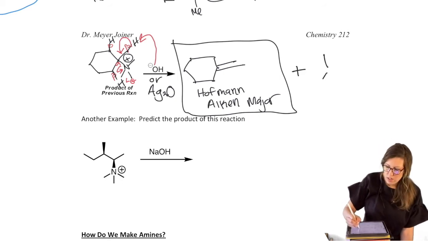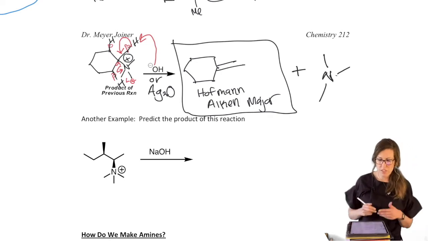So of course, the leaving group was the amine, which is a very good leaving group, because now you have a small neutral molecule that just is easy to form.